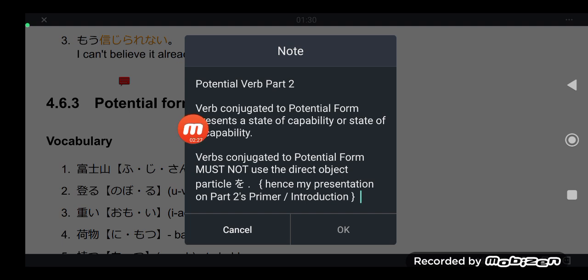Verbs conjugated to potential form create a state of capability, or a state of incapability for the negative form. And in a nutshell, verbs conjugated to potential form must not use the direct object particle, or object particle wo. Hence my presentation on part 2's primer.